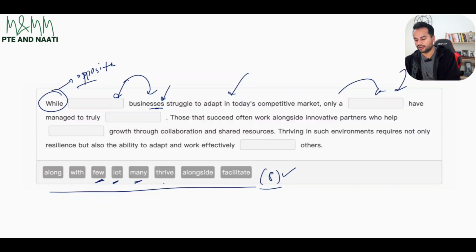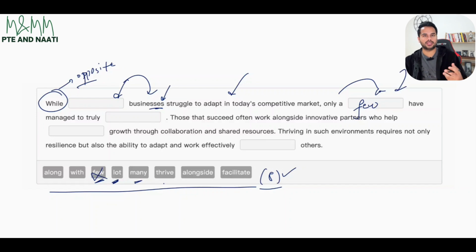But looking at here, can we say while few businesses struggle? If I use the word few over here, I would not have anything to use in this part. So I need to use the word few over here: only a few have managed to truly dash. So few is gone. Left are lot and many. While lot businesses is grammatically incorrect. The only correct way would have been while a lot of businesses. That would have been grammatically right, but just the word lot will not fit over here.